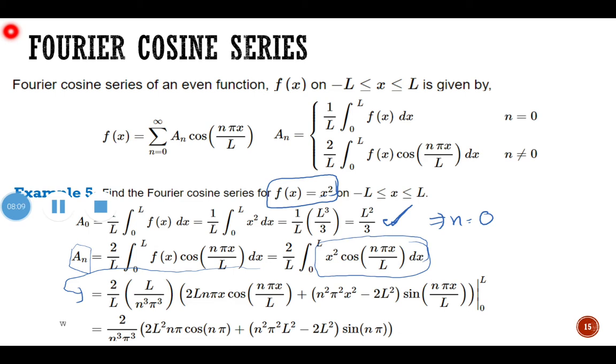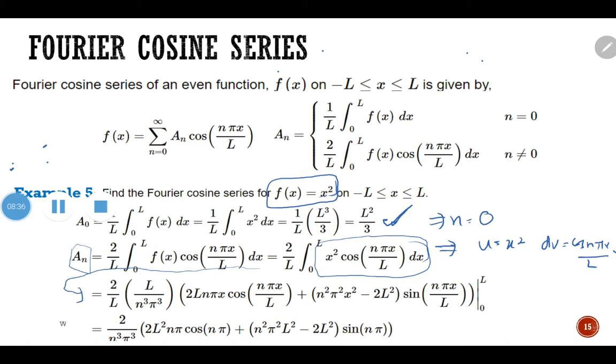You need to solve this using integration by parts, where u equals x squared, and dv is the remaining part in the integration, cos(n pi x over L) dx. So you differentiate u and then integrate dv and so on.